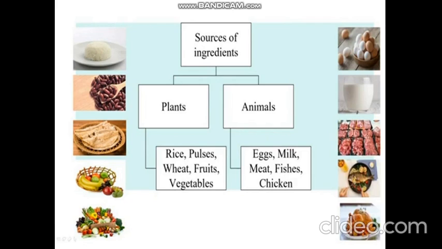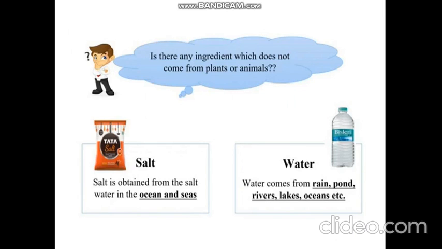So dear students, is there any ingredient which does not come from plants or animals? Yes, there are two ingredients whose source is neither plant nor animal. The first one is salt. Where is salt obtained from? Salt is obtained from salt water in the ocean and seas. And the second very important component is water. So we cannot survive without water, and water comes from rain, pond, rivers, lake, oceans, etc.